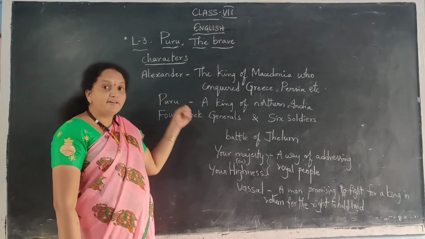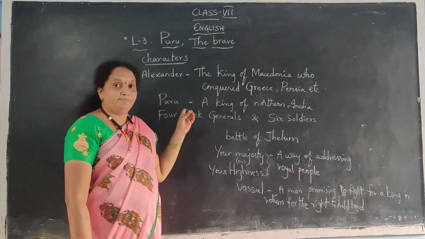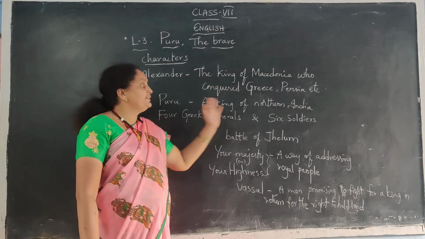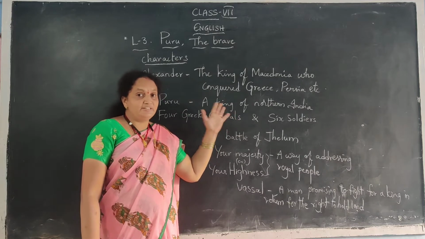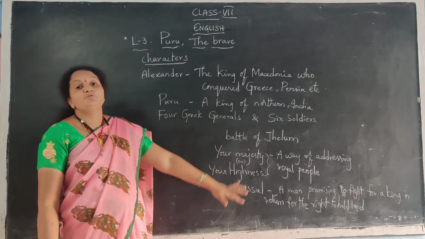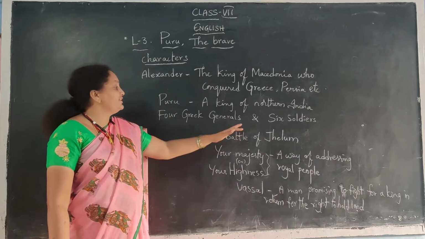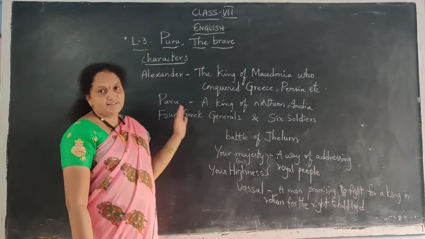But here one king is Puru. Puru means Purushottam, but here only Puru was given in our lesson. Puru, a king of Northern India. He did not accept, he did not want to give his kingdom and he did not want to be a vassal. And here 4 Greek generals and 6 soldiers also are there in this lesson.